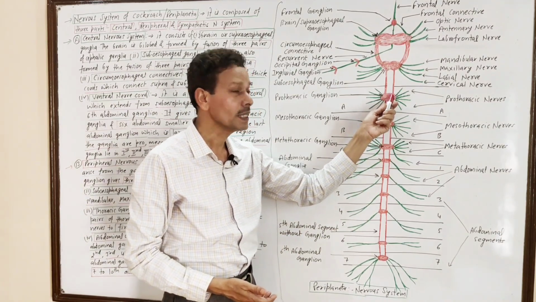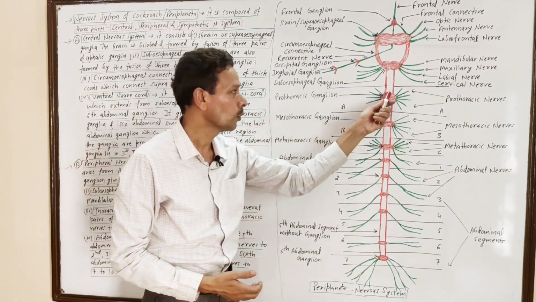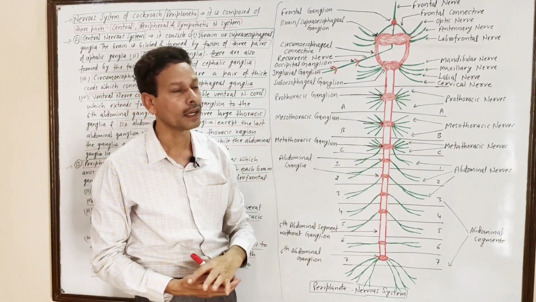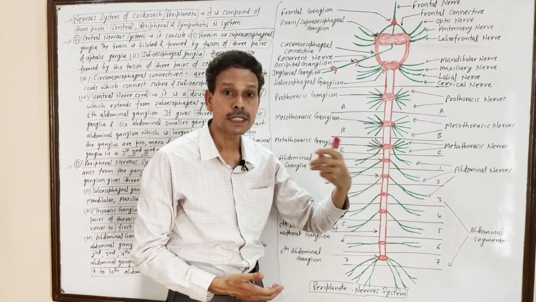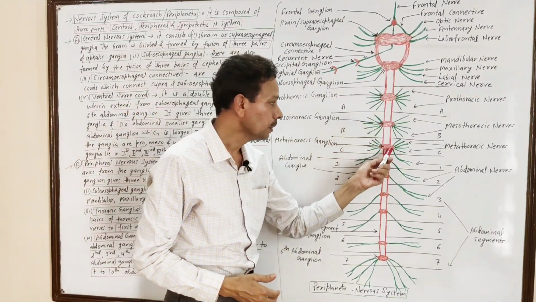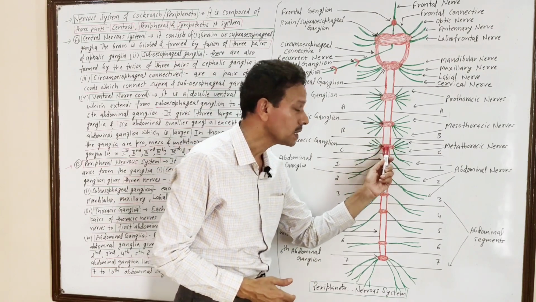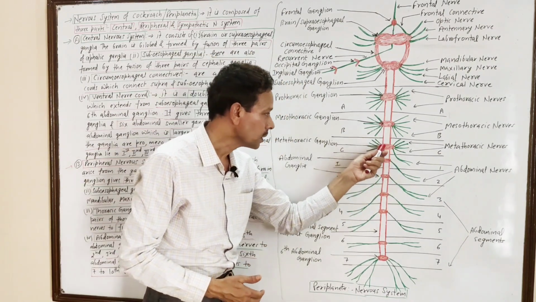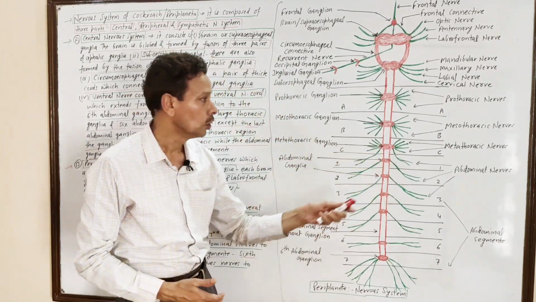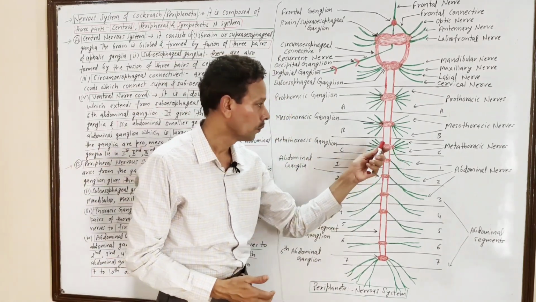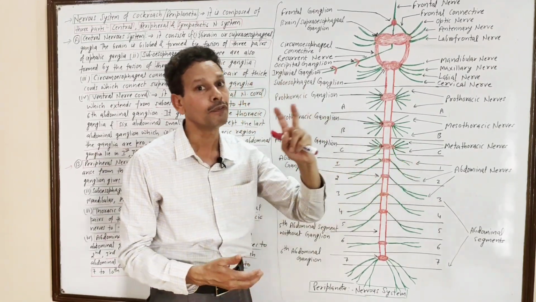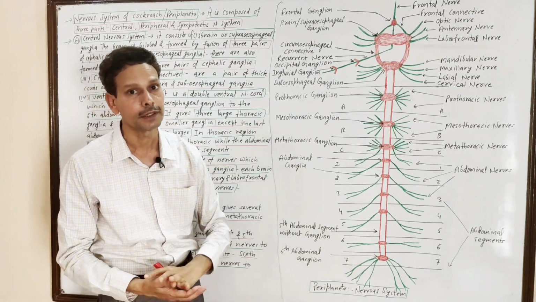From the thoracic region, prothoracic, mesothoracic and metathoracic, each thoracic ganglion gives several thoracic nerves, except the last metathoracic ganglion, which gives a last pair of nerves that supply the first abdominal segment.